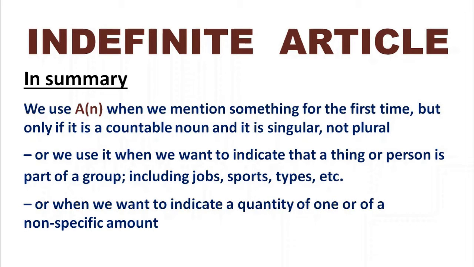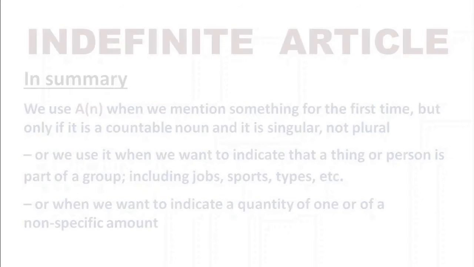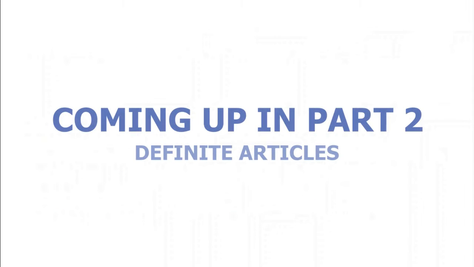So we can say an apple, meaning one, or a lot, a few, a bit, something like that, to indicate a non-specific amount that we want to talk about in a sentence where we use the indefinite article in this way. So that's it. That's the indefinite article. Now we'll move on to talk about the definite article.